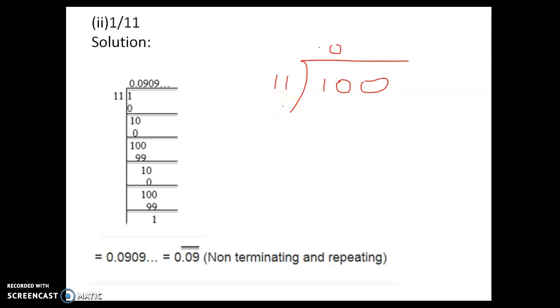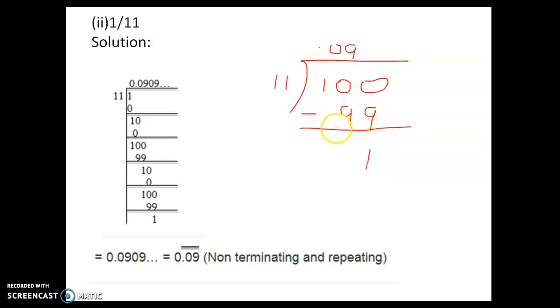So how many 11s are there in 100? Okay, so we will get 9 here. In the quotient we have to write 9. So 9 into 11 is 99. Then the next step is we have to subtract this. If we subtract, we will get remainder 1.